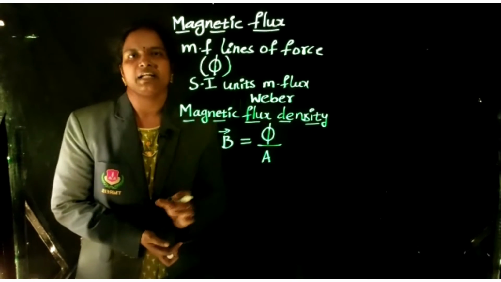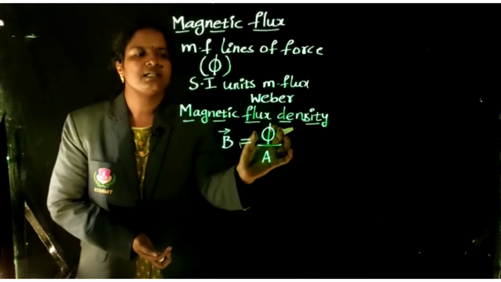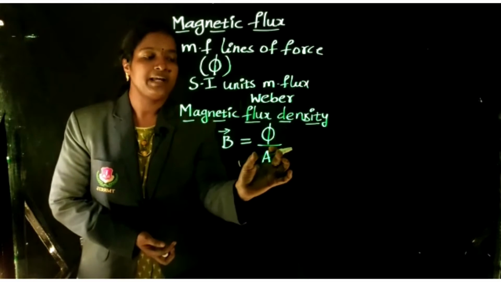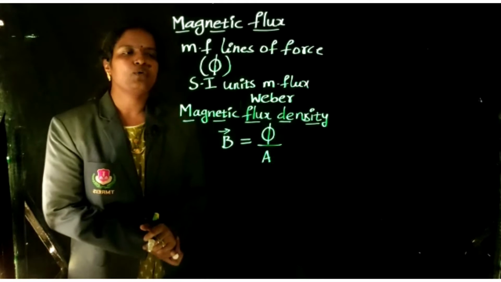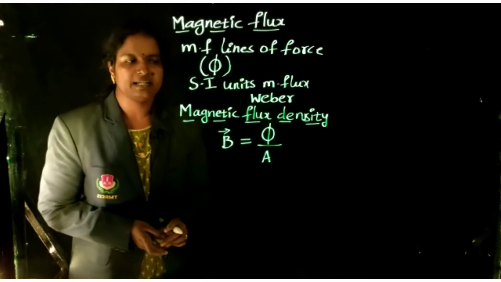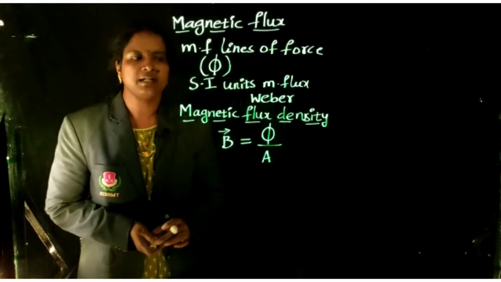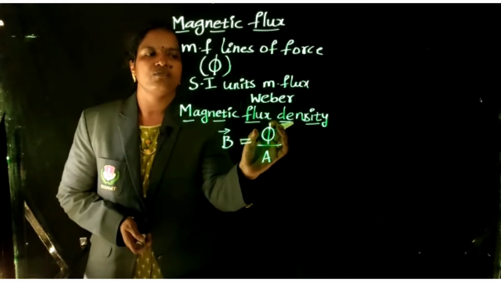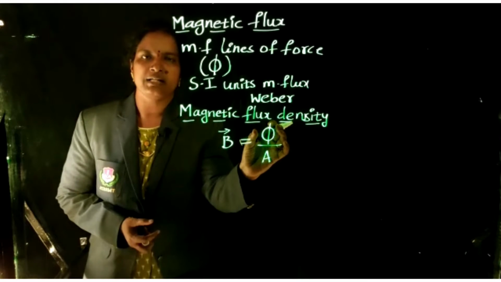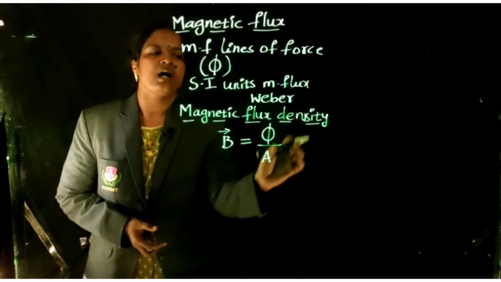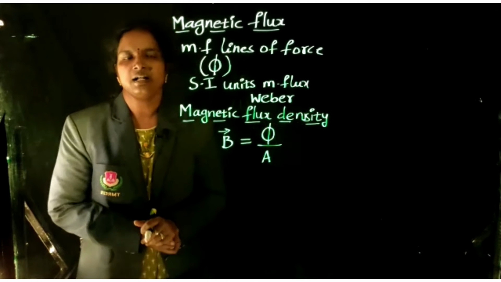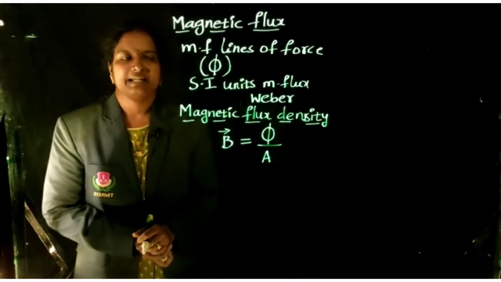Magnetic flux divided by area is equal to magnetic flux density.